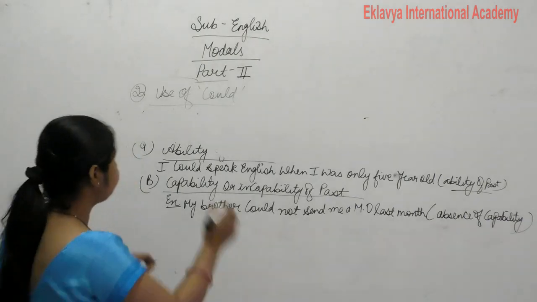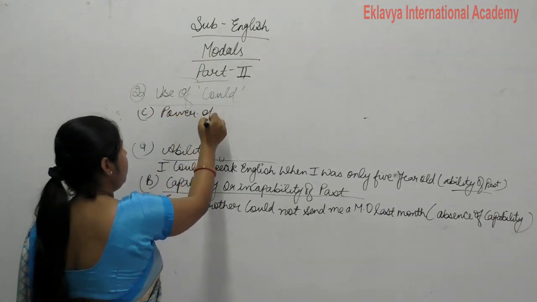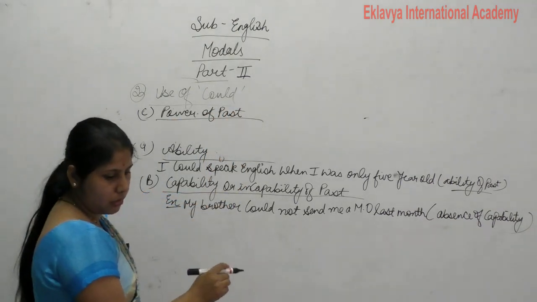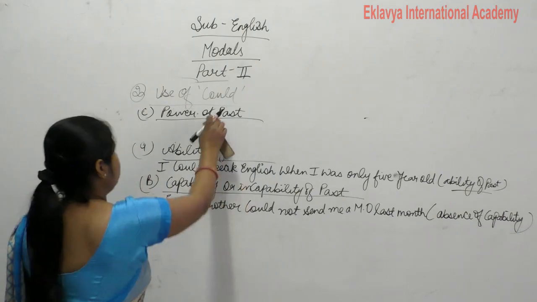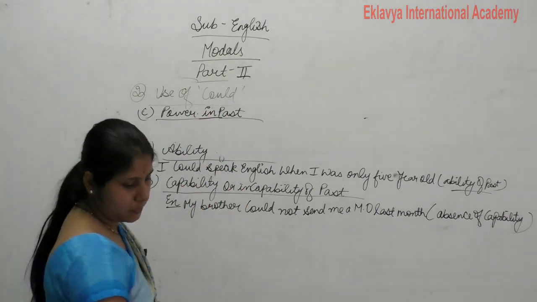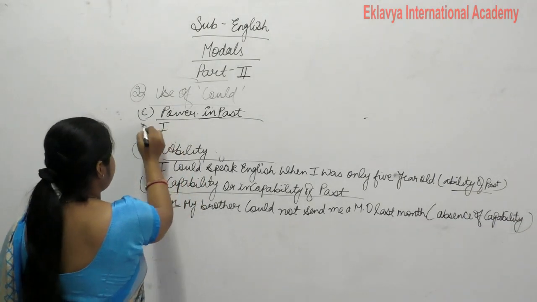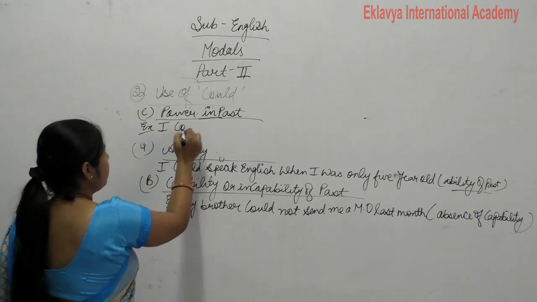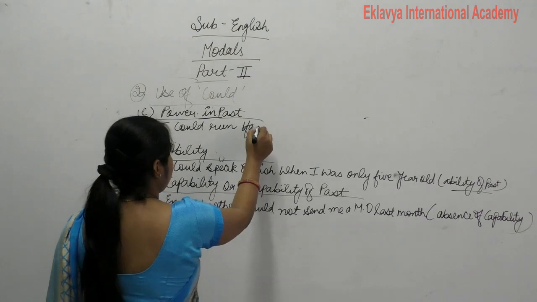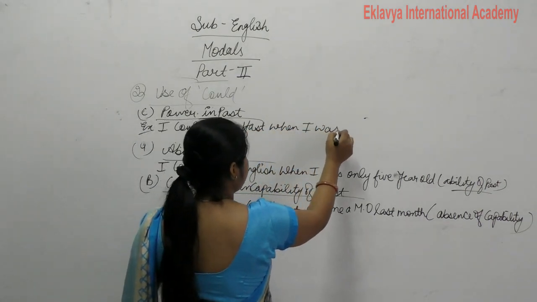Now see, the third point, power of past. Power in past. For example, I could run fast when I was young.